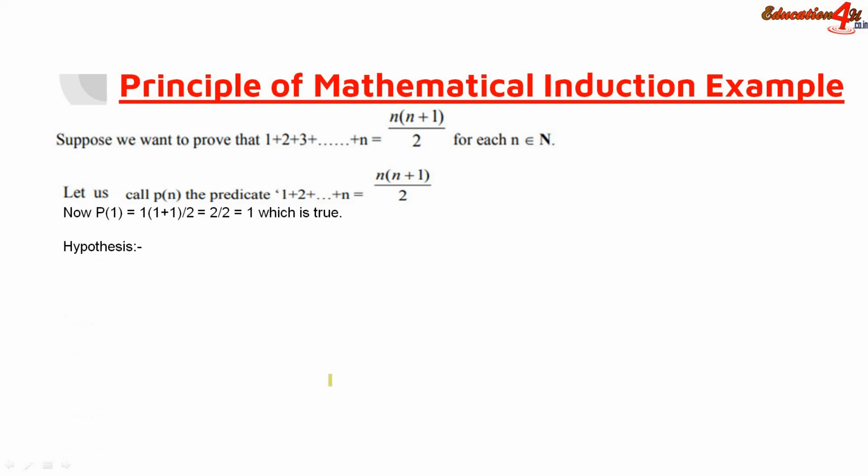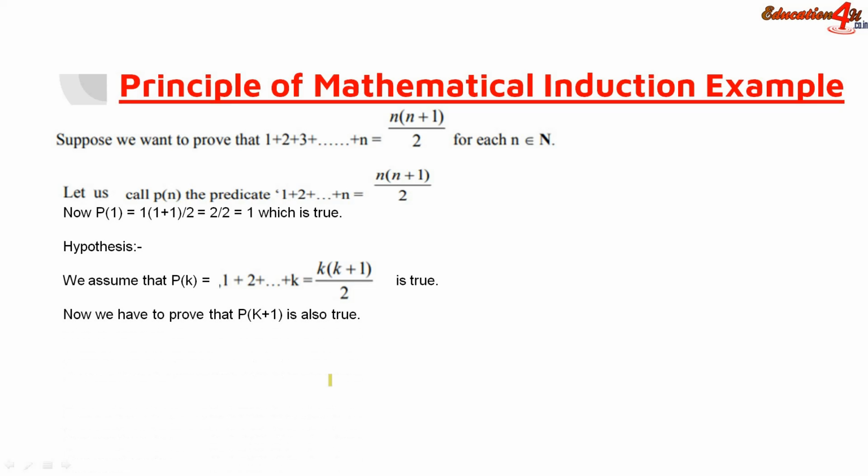Now the hypothesis. We assume that P of k, that is 1 plus 2 plus so on up to k, equal to k into k plus 1 by 2, is also true. We assume that it holds true because it is a hypothesis. Now we have to prove that P of k plus 1 is also true.